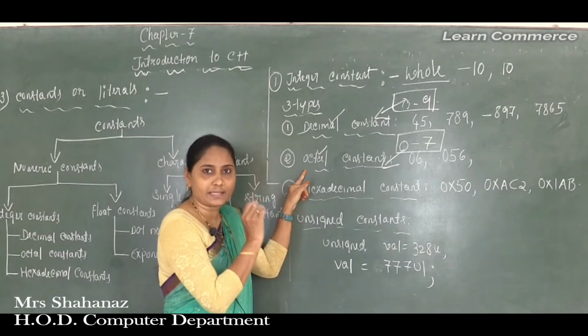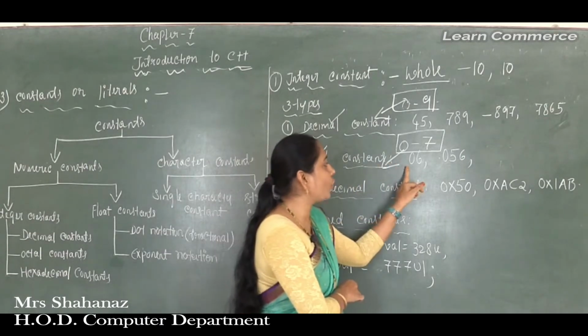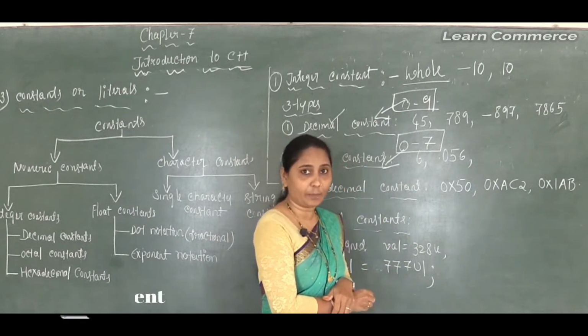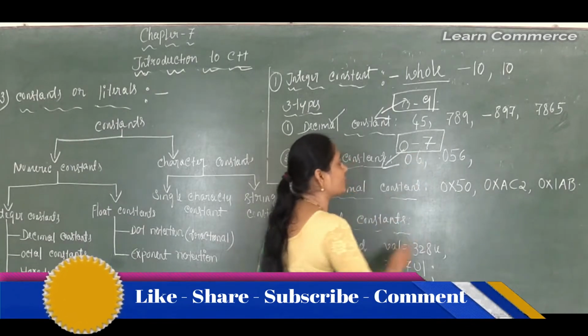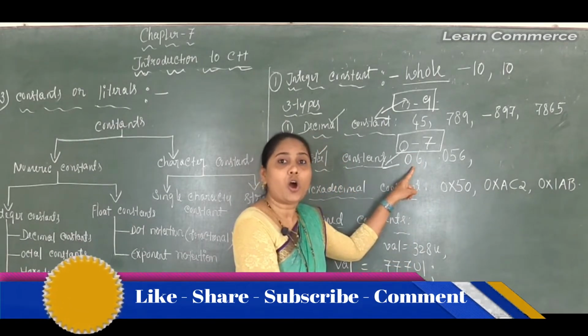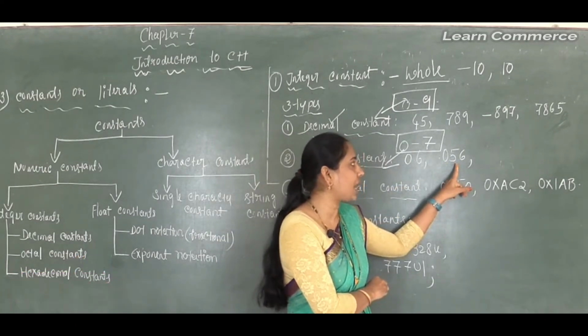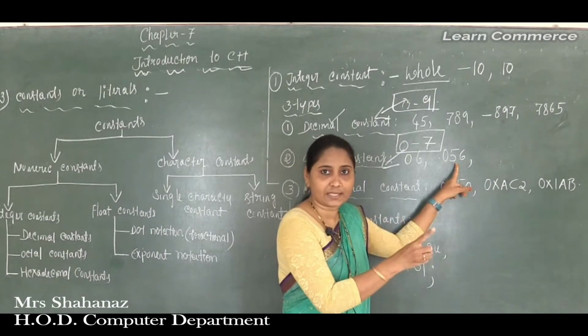So one example, or many examples, for the octal constant are 06. If you are using just this 6, it is called a decimal number. But instead of this 6, if you are using 06, this is an example of the octal constant. Or we can say that the second example also starts with the digit 0 only, 056. Clear this point here?